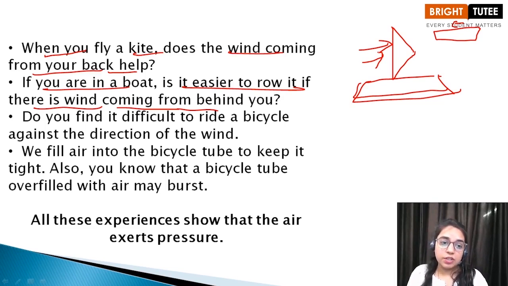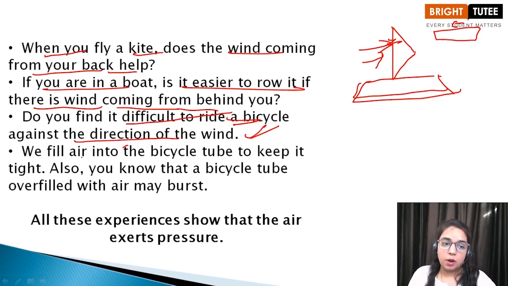Then children, when you are riding a bicycle, do you find it difficult to ride against the direction of the wind? Definitely you will find it very difficult to ride the bicycle against the direction of the wind, but it will be easy for you to ride it in the direction of the wind.